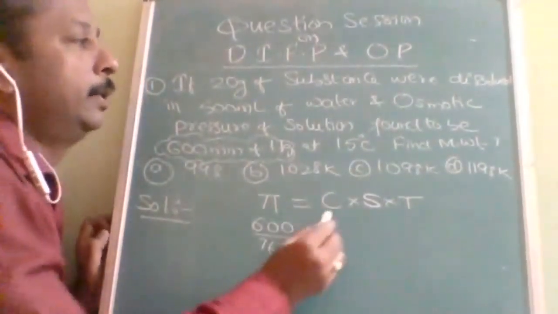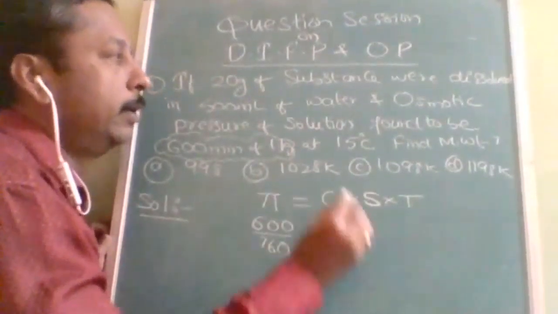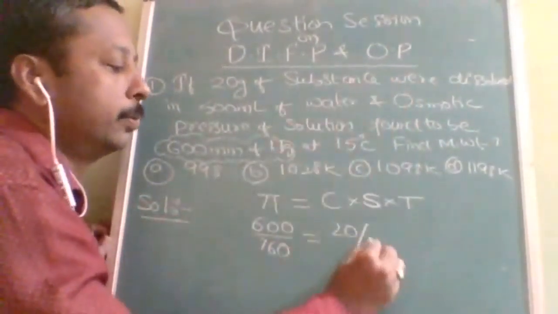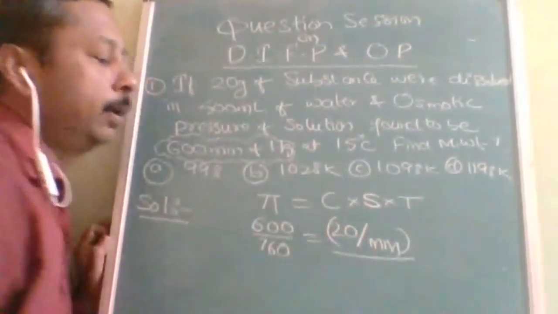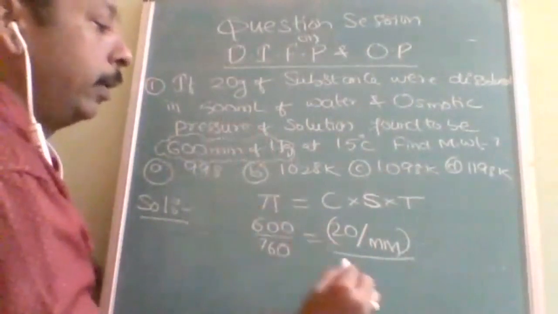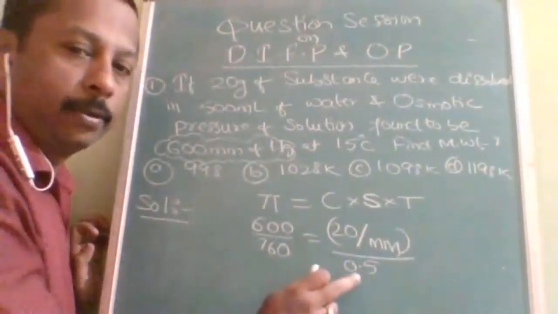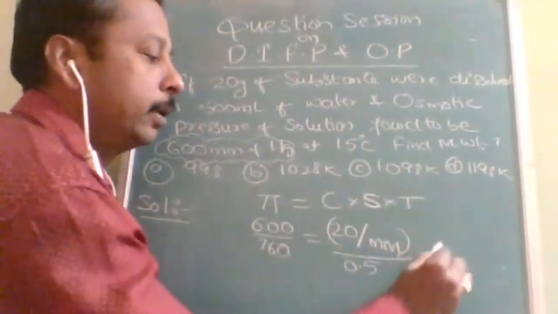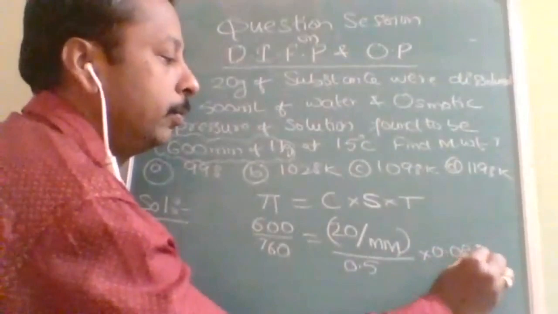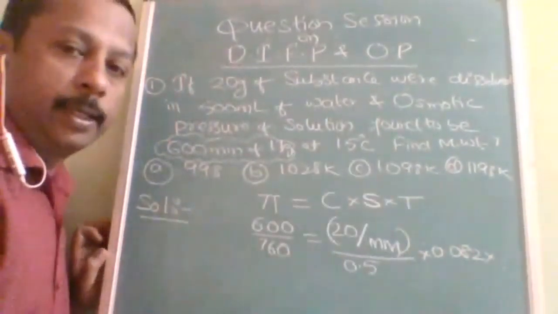And C is the concentration. C is 20 divided by the molecular mass, since the substance is unknown, divided by volume. Always keep in mind it should be in liter. This is also a common problem. Liter atm, and that time 0.0821 is S, or you can take 82 also because it is an objective question.